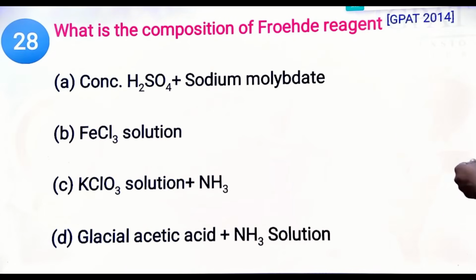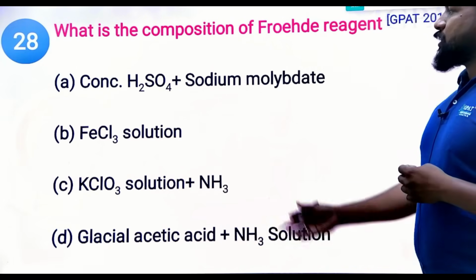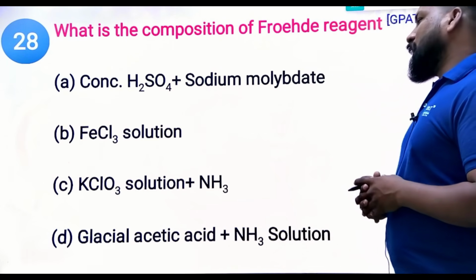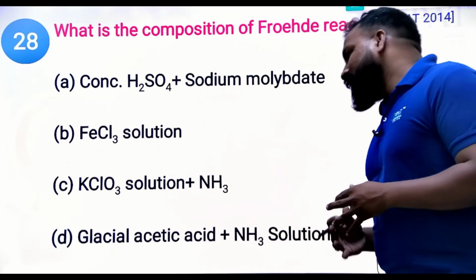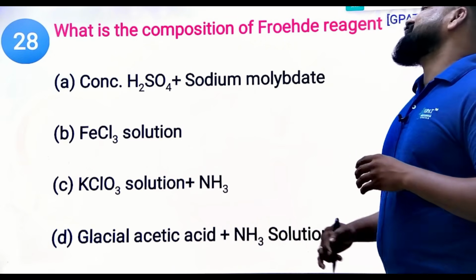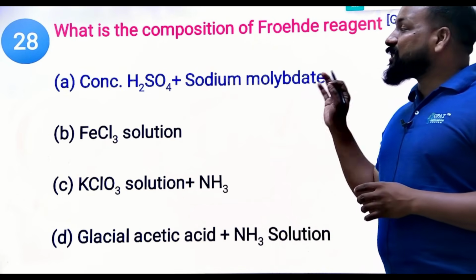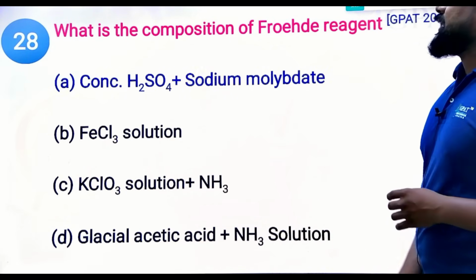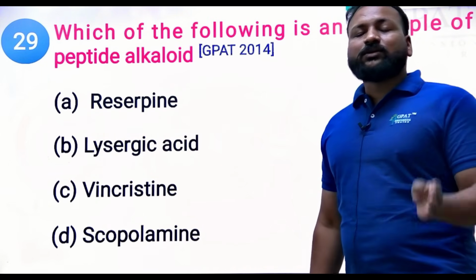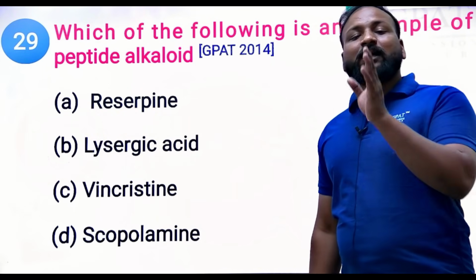Next question. What is the composition of Fröhde's reagent? Concentrated H2SO4 plus sodium molybdate, FeCl3 solution, potassium chloride solution plus sodium ammonia, or glacial acetic acid plus ammonia solution. What is the right answer? Yes, it contains sodium molybdate. Try to remember, sodium molybdate is the chemical reagent present in the reagent. Clear? And also do comment what alkaloid the test confirms. The test is to confirm the presence of which alkaloid.